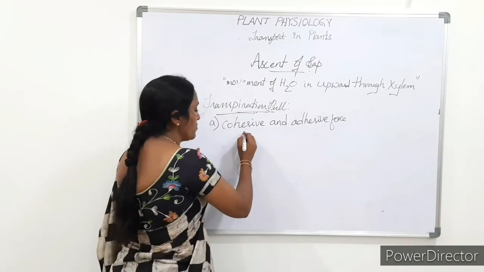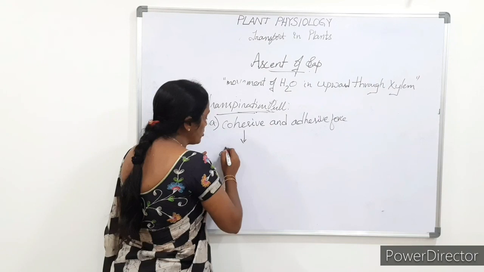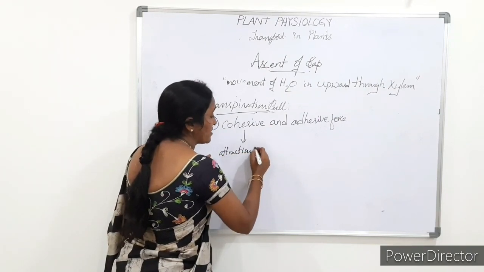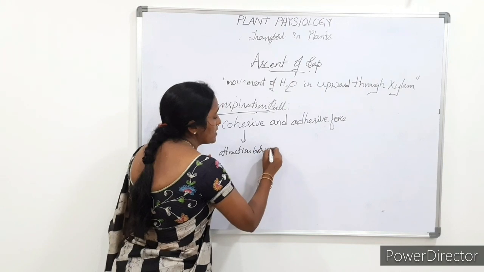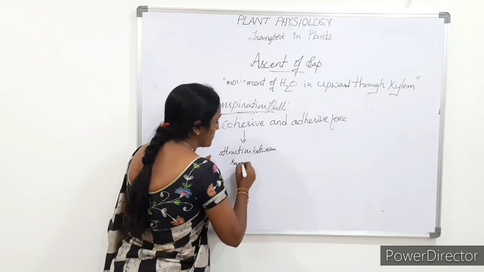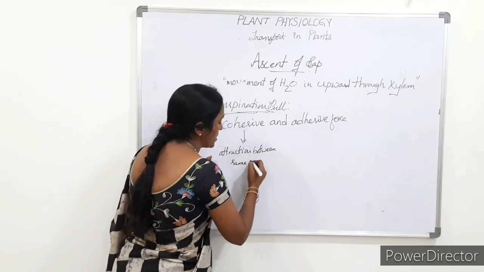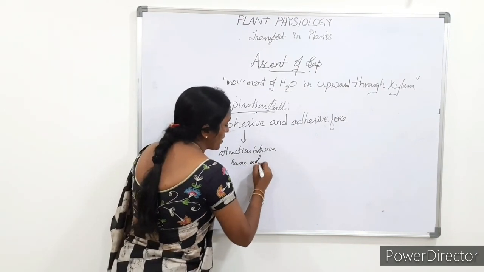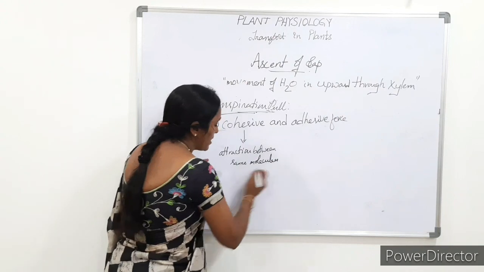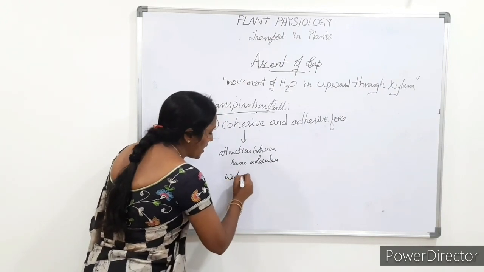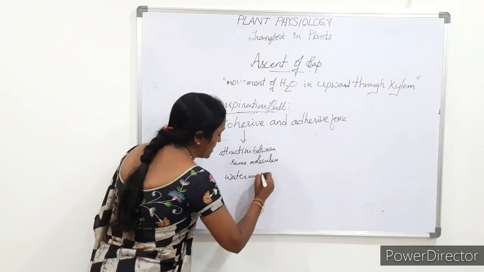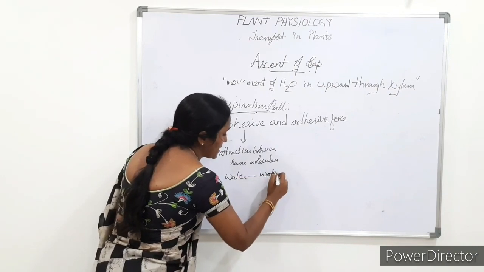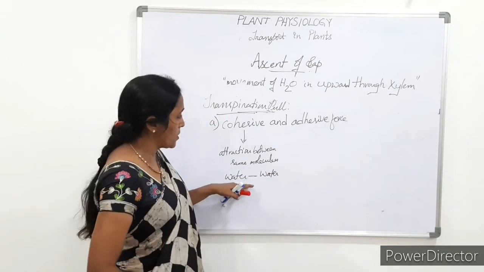In the cohesive force, the attraction is between the same kind of molecules. That means those two are identical. Here, water and water. That means the attraction takes place between the same molecules.